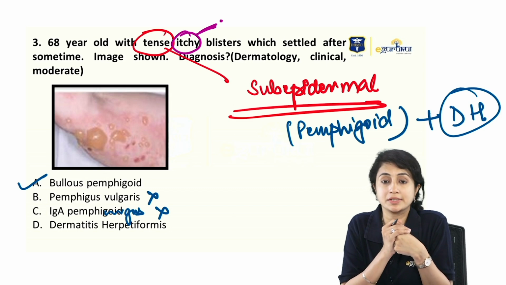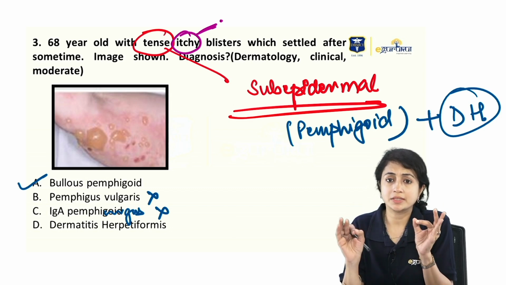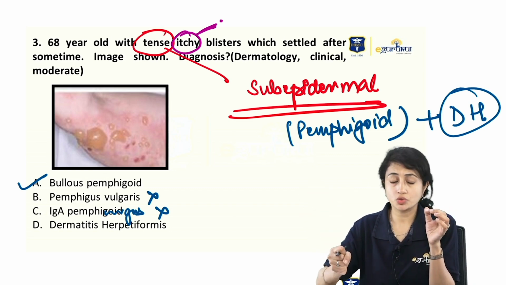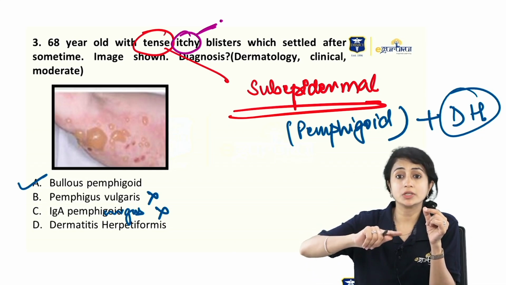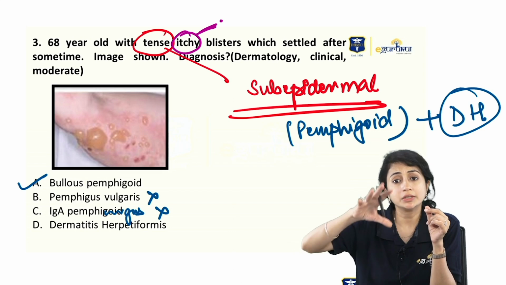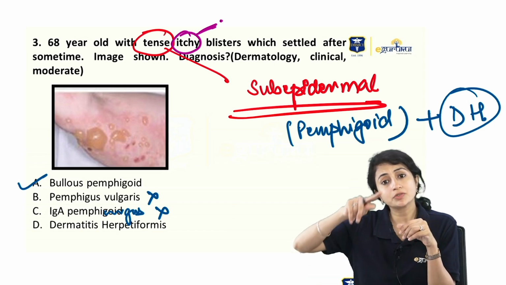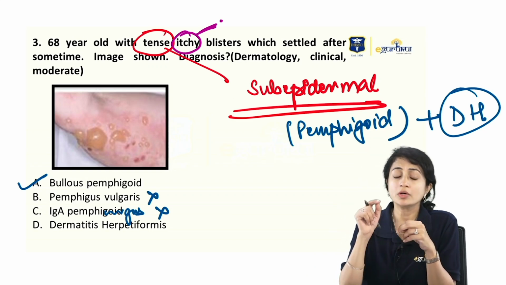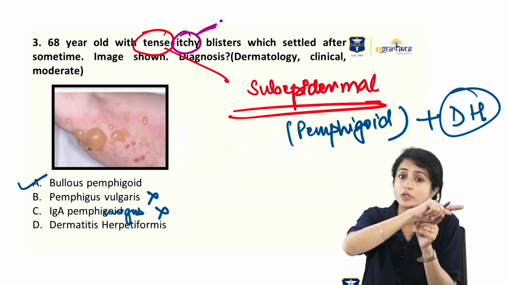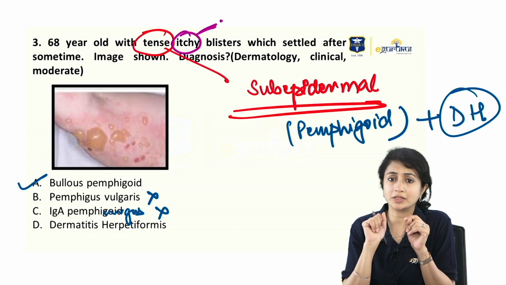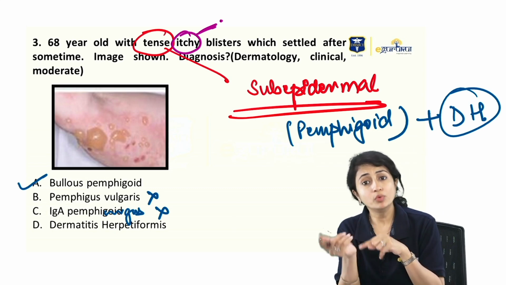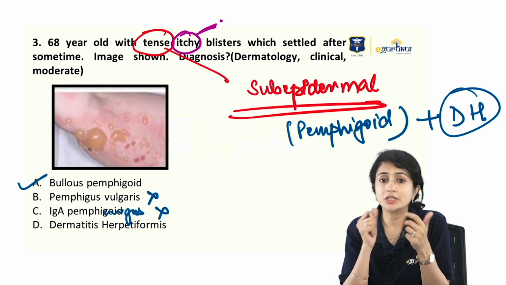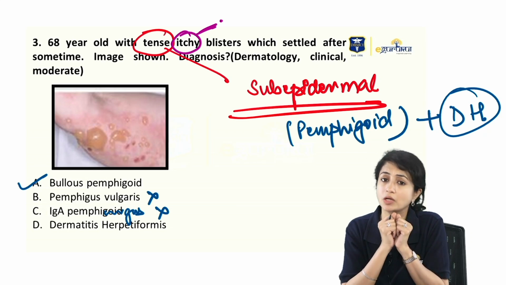So, when itchy blisters are there, itchy tense blisters is again a characteristic of bullous pemphigoid. In bullous pemphigoid, there is recruitment of eosinophils. So, there is usually a pre-bullous stage also where patient presents with itchy urticarial lesions on the body. And even if it presents with blisters, because of that eosinophilic recruitment, there is itching around the blisters. So, in my immunobullous disorder, if you're talking about the pemphigus group, there I usually do not get itching. I get more of burning sensation. In bullous pemphigoid, on the other hand, I see more of itching. So, I have itchy lesions. I have urticarial lesions which may be present around the tense blisters.